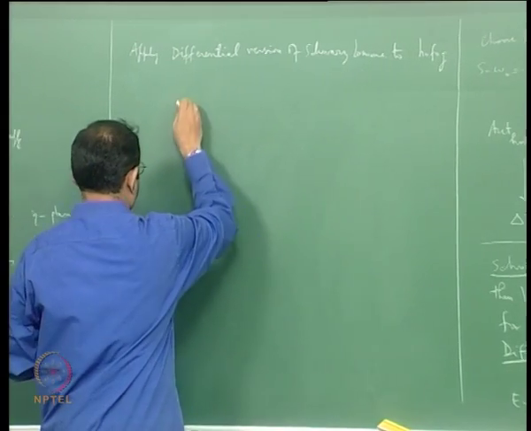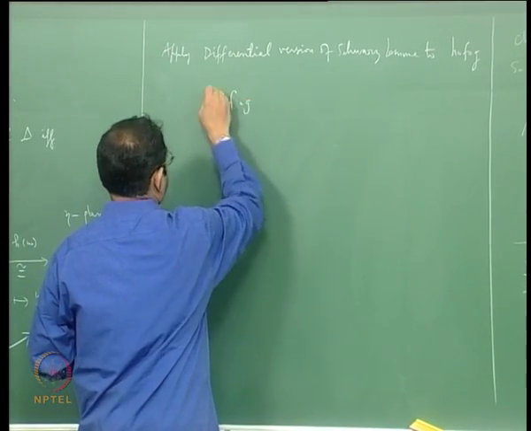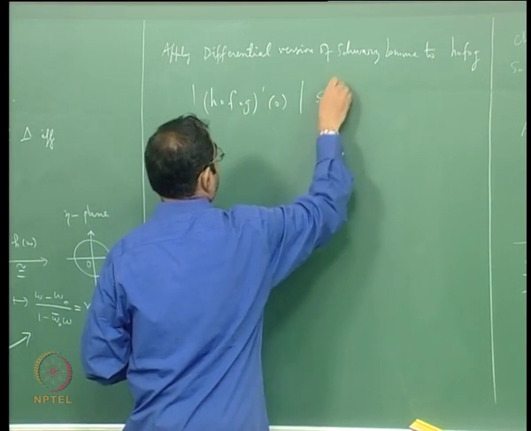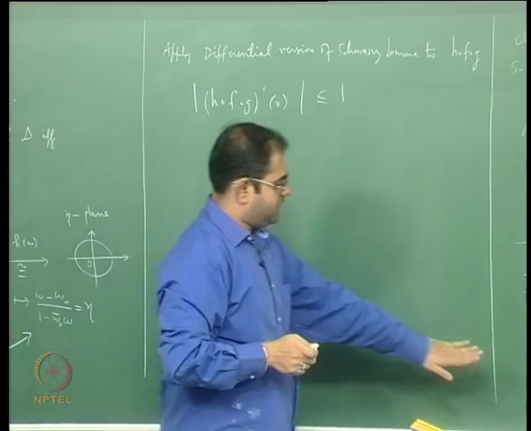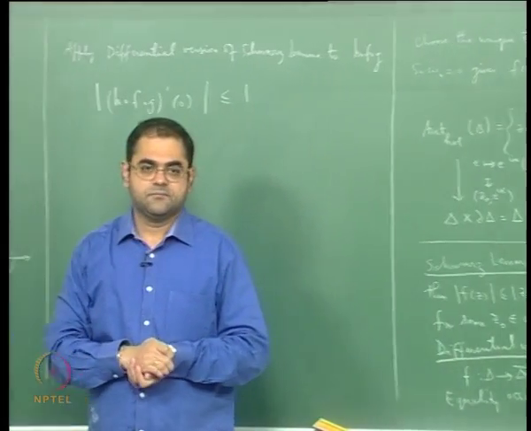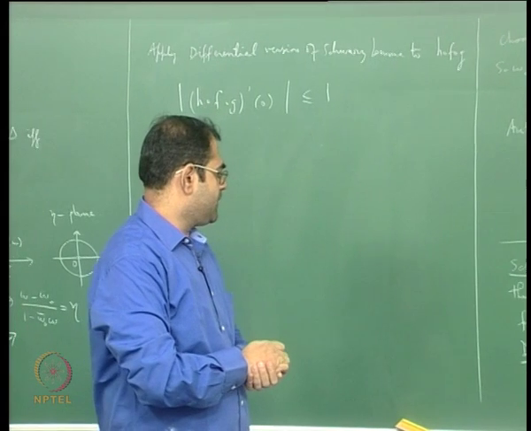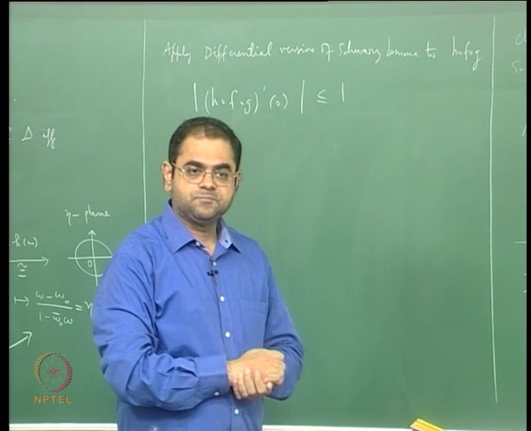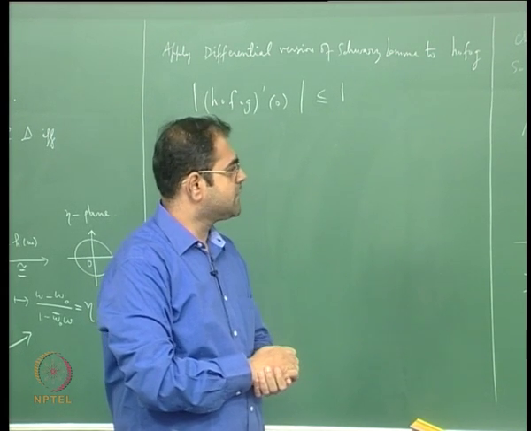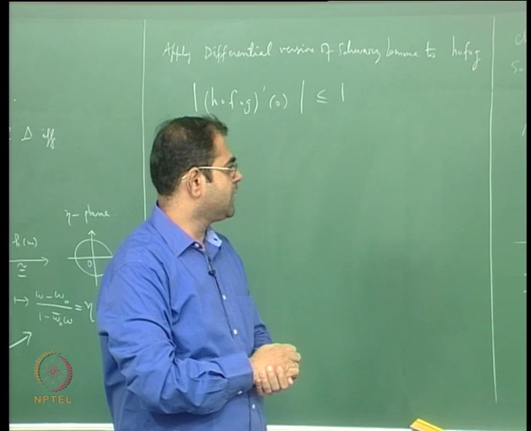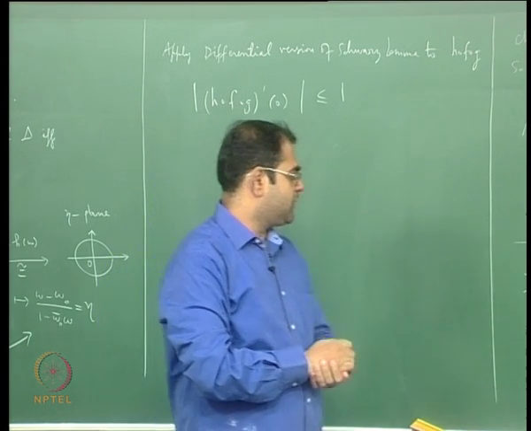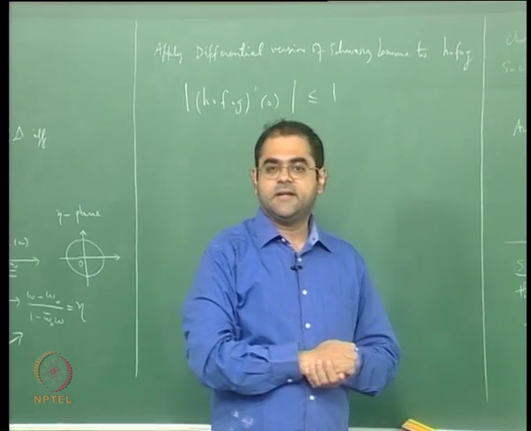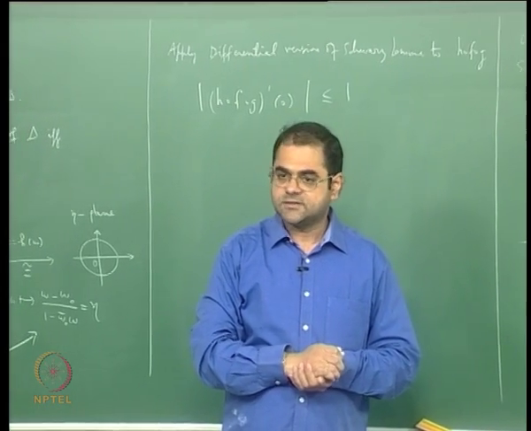What will you get? You will get that the derivative of H circle F circle G at 0 has modulus less than or equal to 1. That is what the infinitesimal version of the Schwarz lemma says: whenever you have an analytic function from the unit disk to the unit disk which takes the origin to the origin, then the derivative at the origin has modulus less than or equal to 1.